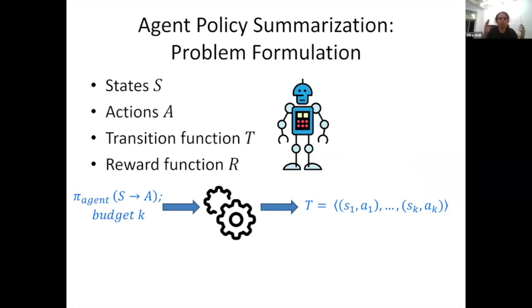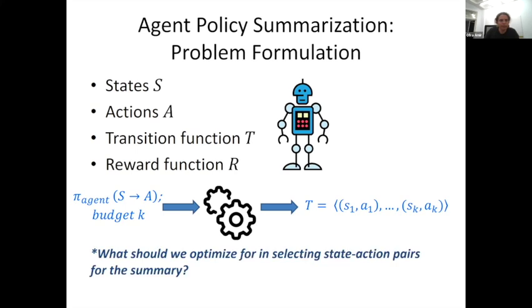And this budget can represent the time limitation that the user has, or maybe it can be something that we can optimize for, but for now we'll assume it's a budget. And what we want to output is a set of state action pairs or a set of trajectories that demonstrate the behavior of the agent in some subset of world states, okay? So there could be an infinite set of possible world states, and we want to pick just K to show the user, right? And again, the question is, what should we optimize for?